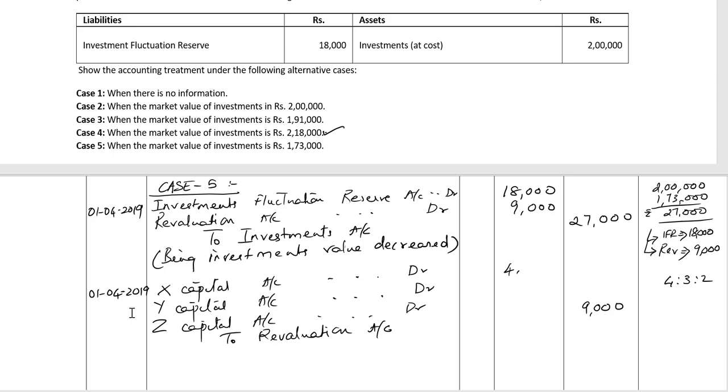So X is debited with rupees 4,000, Y is debited with rupees 3,000, and Z is debited with rupees 2,000,